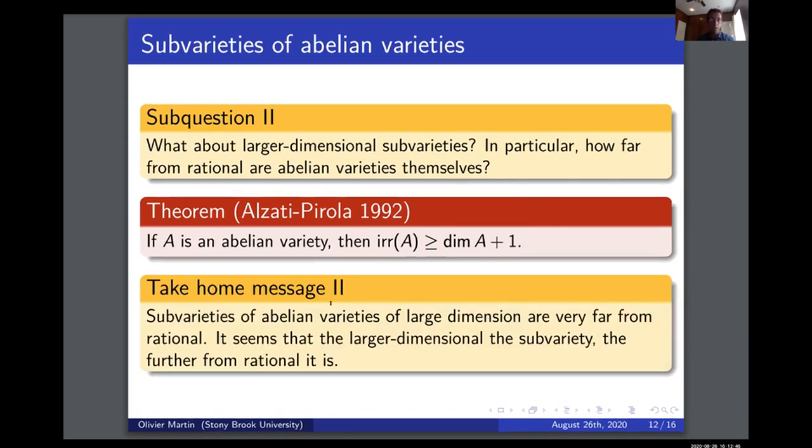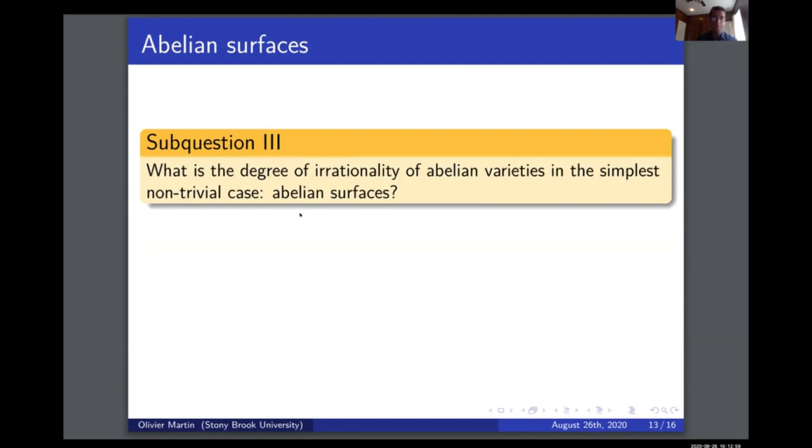So the take-home message, as I said: the subvarieties of Abelian varieties of large dimension are far from being rational, and the larger the dimension of the Abelian variety, or the larger the dimension of the subvariety, the further from rational they are.